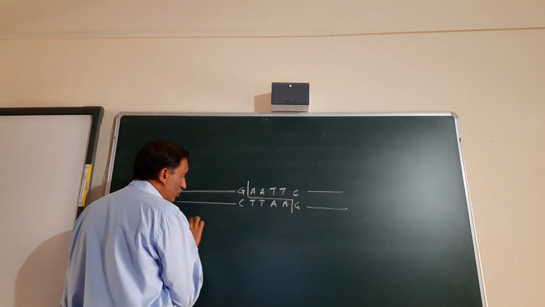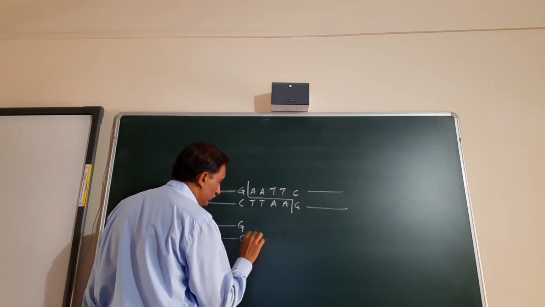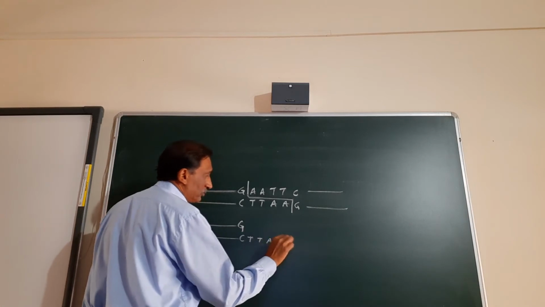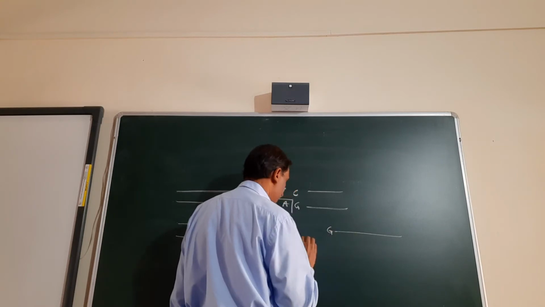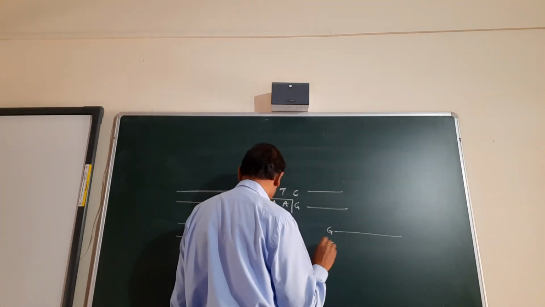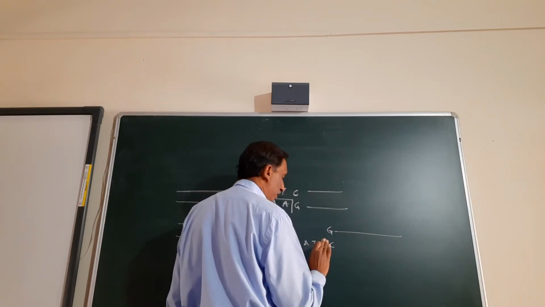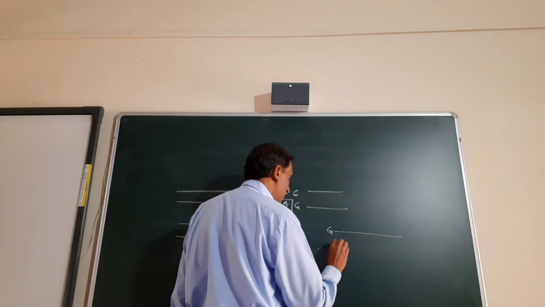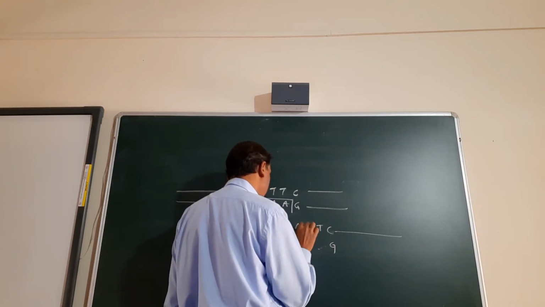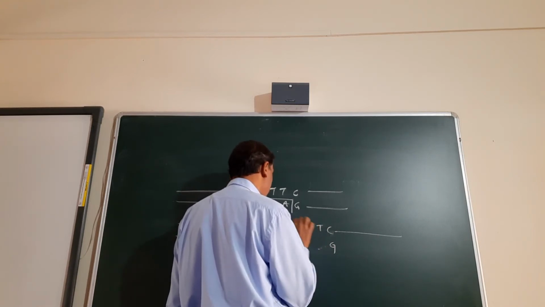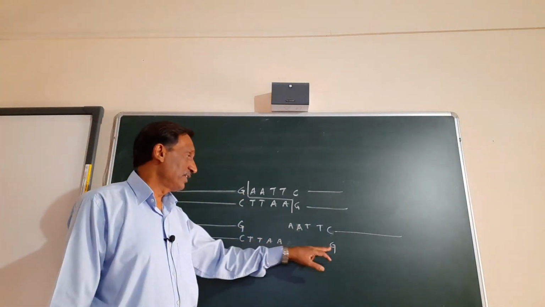So ये लगा 2 strands, and this will have G, C, T, T, A, A. G लगा, C लगा, and T, and T, A, and A. So this is how it cuts between this G and A, this G and A.